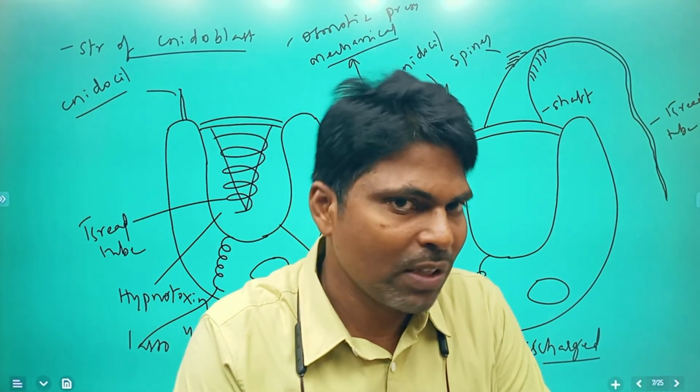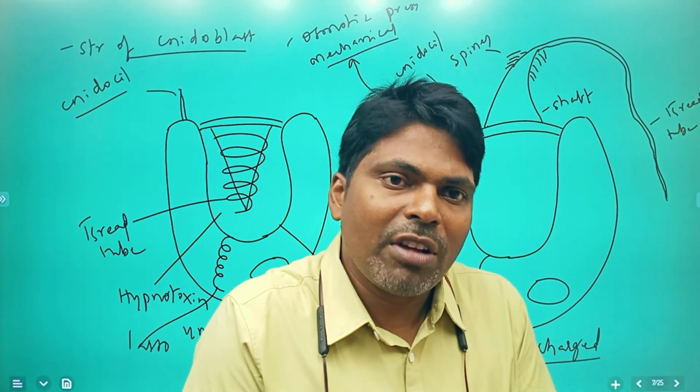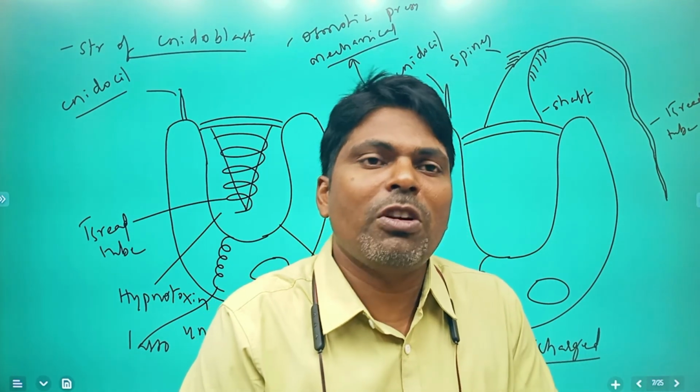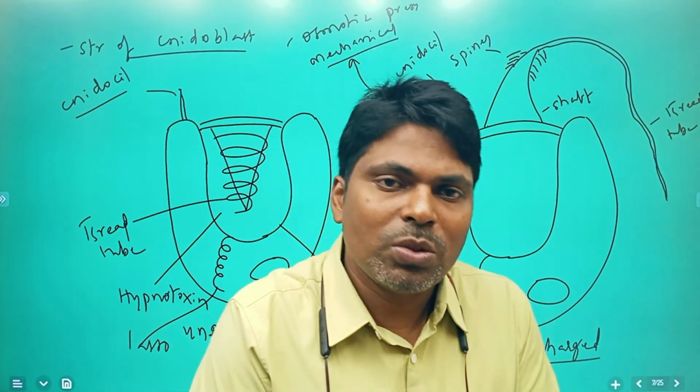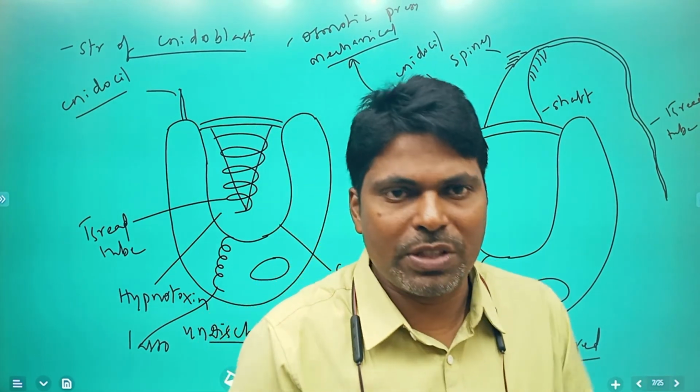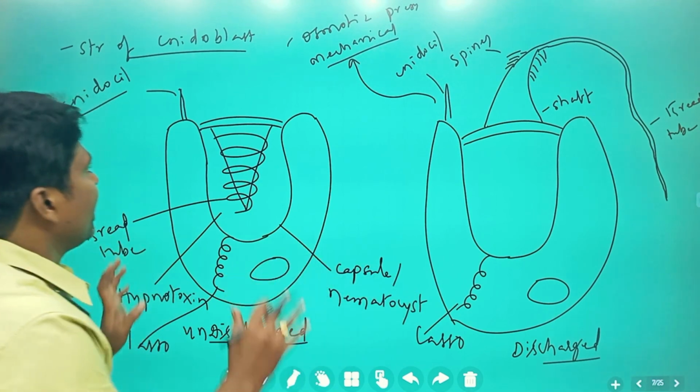Most are unisexual, as I already told you. Hydra eats Daphnia and Cyclops. That is a general thing I am saying. So this is simply about nidoblasts.